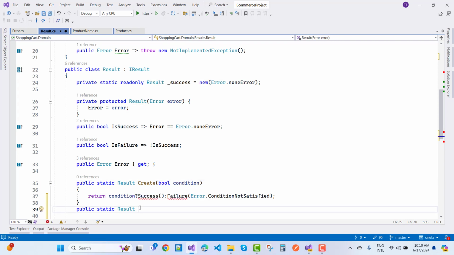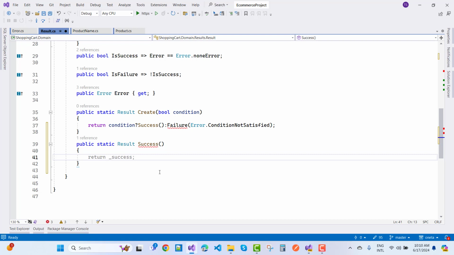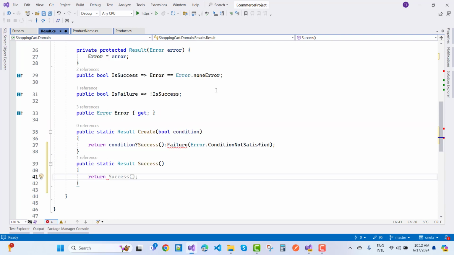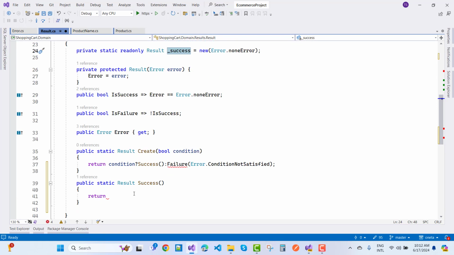So here we have a success method, and success method returns underscore success. So it will return underscore success.